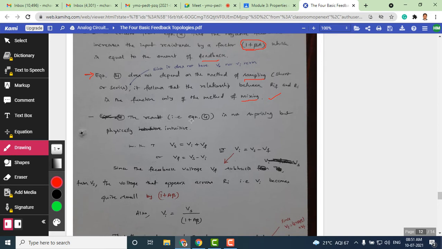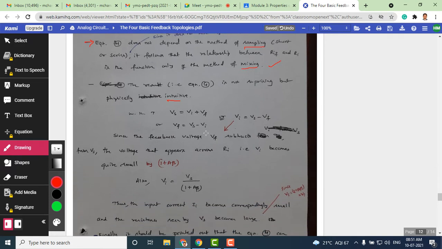The result of equation 4 is not surprising; it is intuitive. That's what we are trying to say. We will show this with a few mathematical rearrangements, how exactly the input resistance affects other parameters. We'll just see that here.